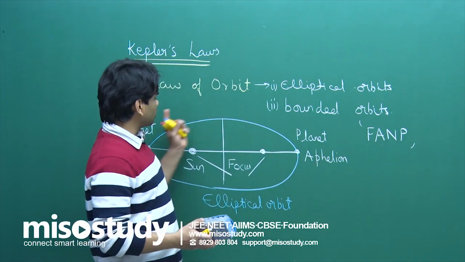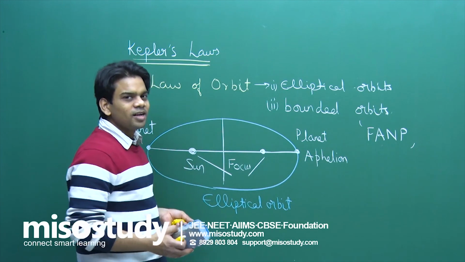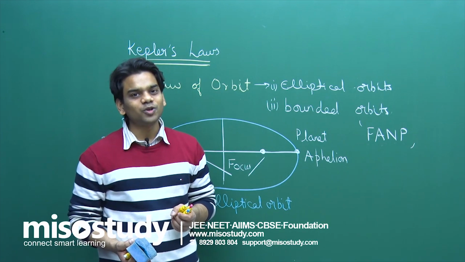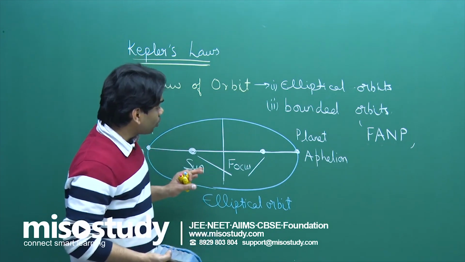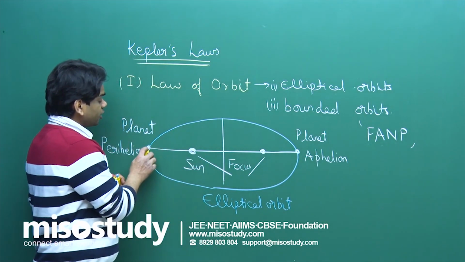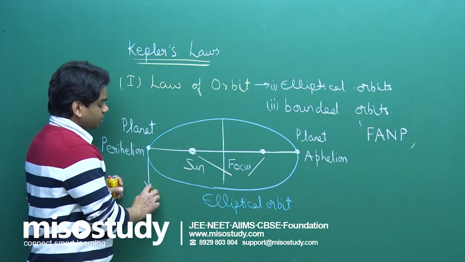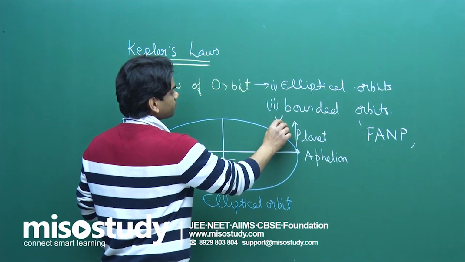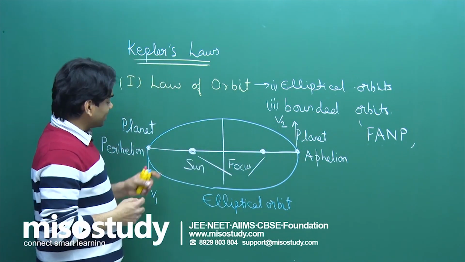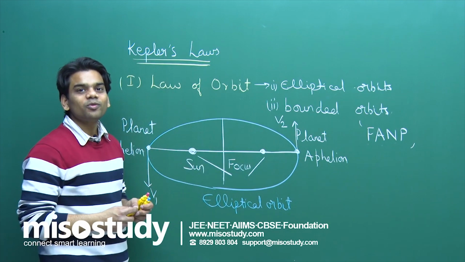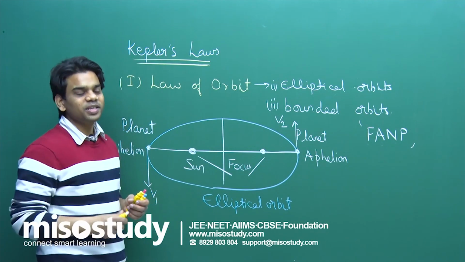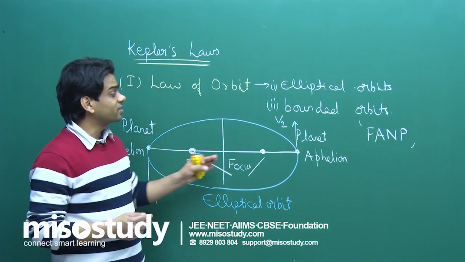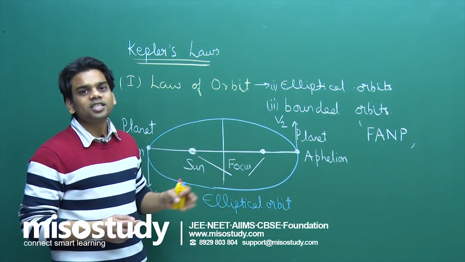Next thing, first law: they are moving in an elliptical orbit. Already I have told you that because of this, the velocity is not given by root GM by a; it is not constant speed. One more thing: if you take the speed at two points, let me mark the speed here as v1 and here as v2. When the planet is nearer, it revolves with a higher speed compared to when it is further away from the sun, when its speed will be lower.